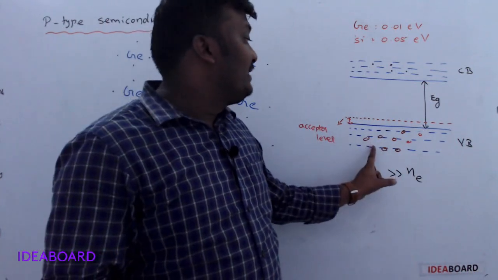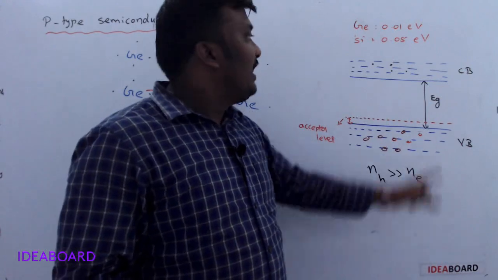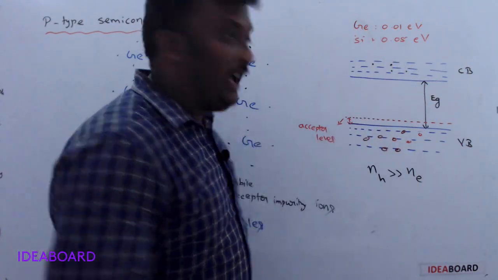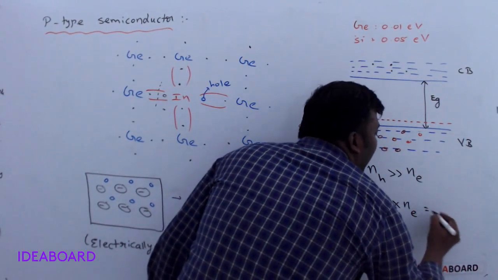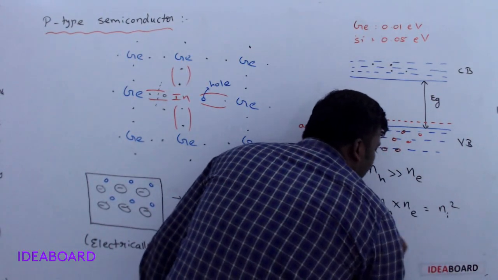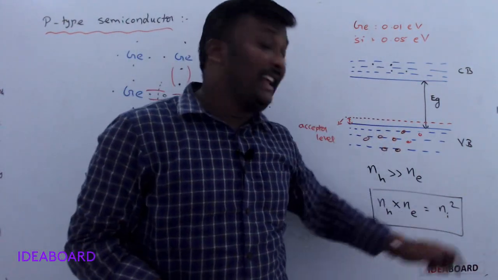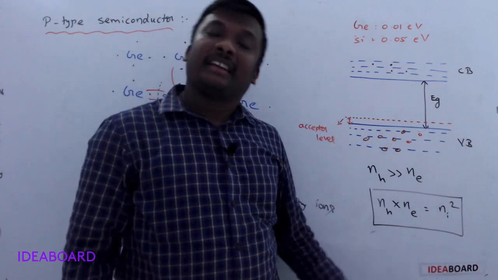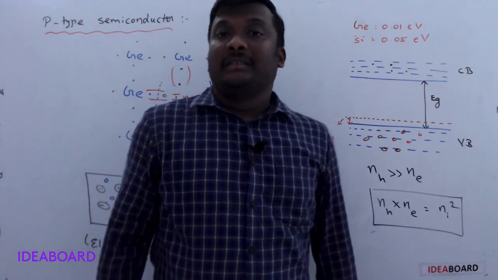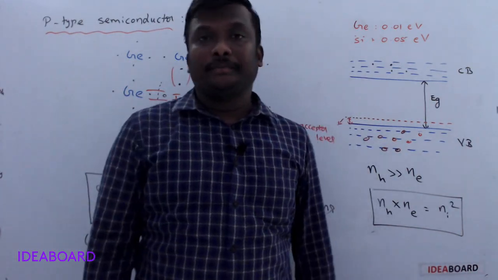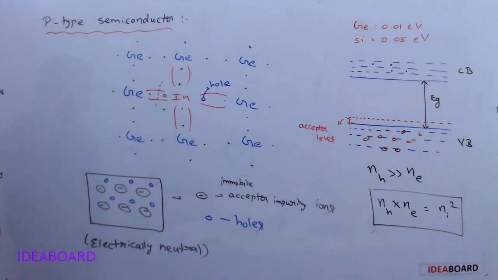So majority charge carriers in p-type semiconductor are holes, minority charge carriers are electrons, and the relation between NH, Ne and Ni is NH into Ne is equal to Ni square. Here Ni is called the intrinsic carrier concentration. The same formula we discussed in the n-type semiconductor also. Clear? So this is about p-type semiconductor.